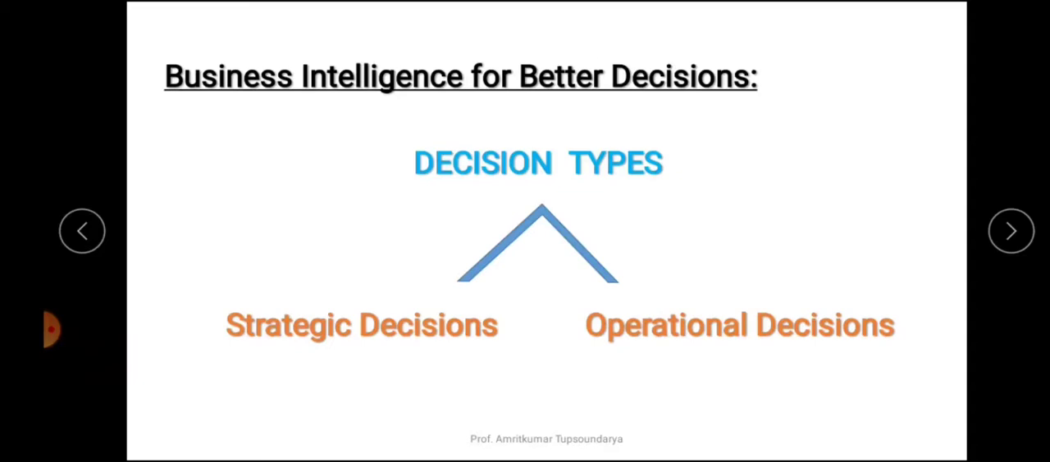The risk is the result of the probabilistic world, where there are no certainties and complexities abound, right? So in this complete scenario, how is business intelligence going to help us take better decisions? When we talk about the decision types, we have two main kinds: strategic decisions and operational decisions. BI can help make both better, the strategic decisions as well as the operational decisions.